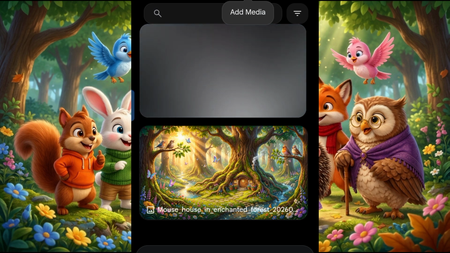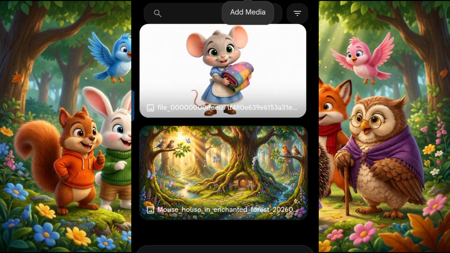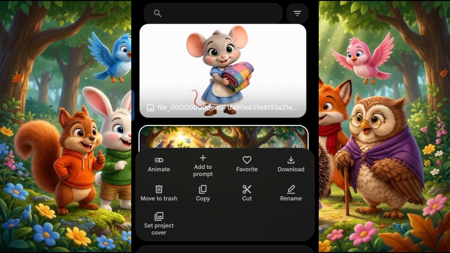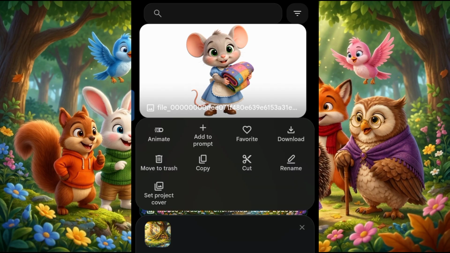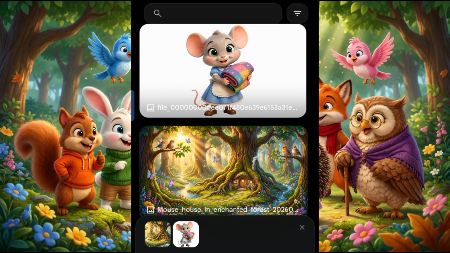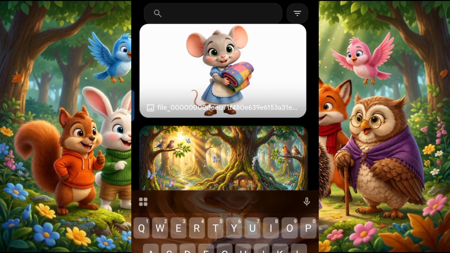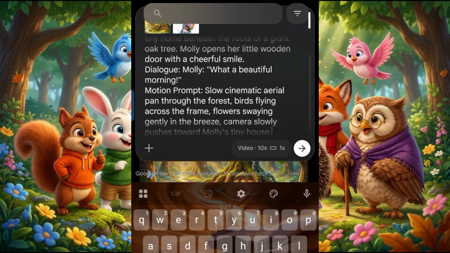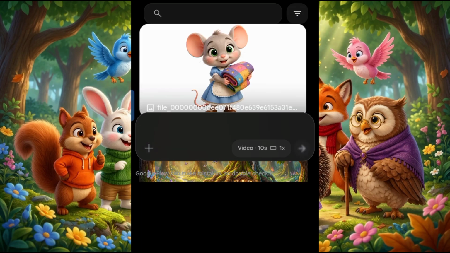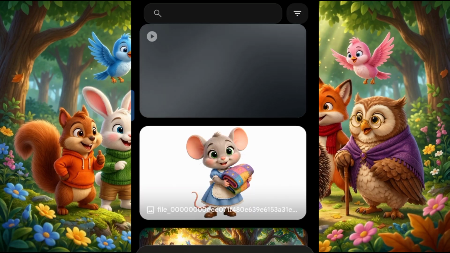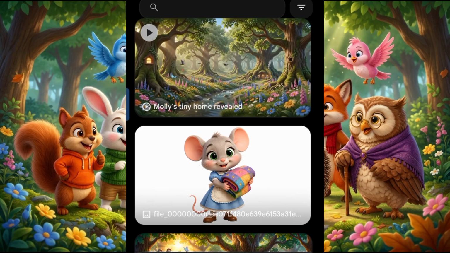For the first video prompt, we need just the mouse, that is Molly, and this forest. So what I'm going to do is long press and click on Add to Prompt. I'm going to long press this and click on Add to Prompt, and I'm going to paste in my motion prompt. I'm going to press this arrow and allow it to generate my video for me. Alright, our video is ready. Let me play it.